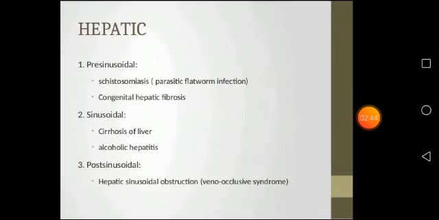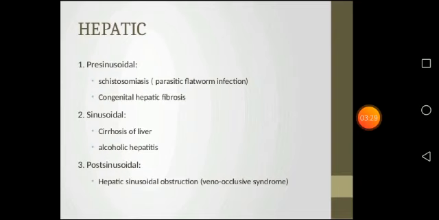The hepatic causes are the pre-sinusoidal, sinusoidal and post-sinusoidal. The word sinusoidal refers to the branches of the portal vein. The first one, the pre-sinusoidal cause, is schistosomiasis. Schistosomiasis is also known as snail fever. It most commonly affects children because this disease is spread by contact with fresh water contaminated with the parasite. These parasites are released from the infected freshwater snail.